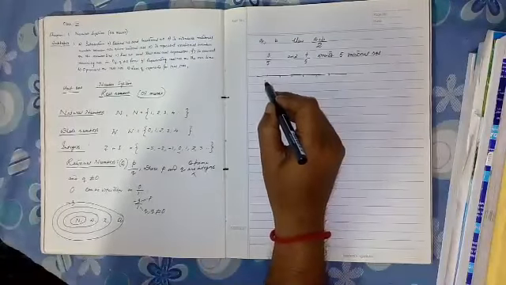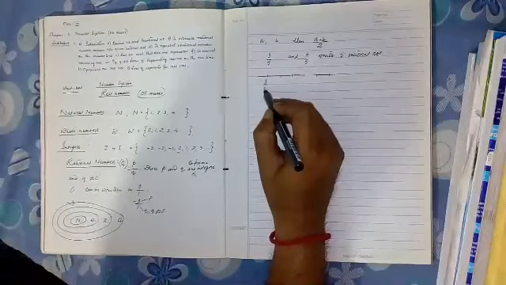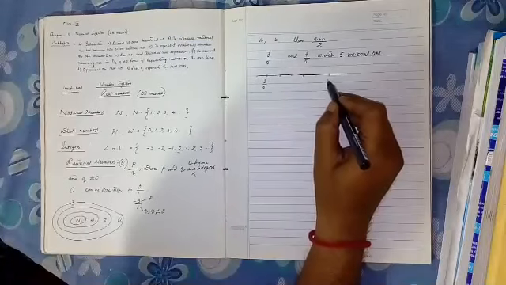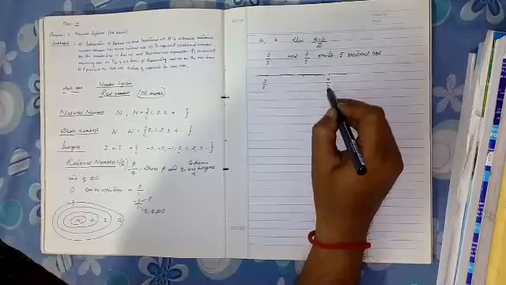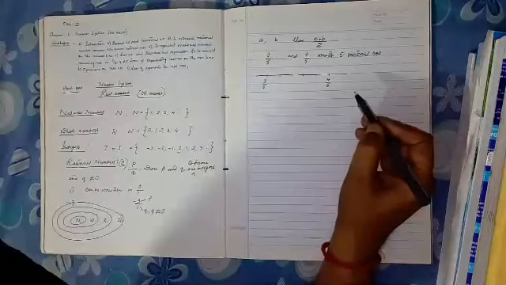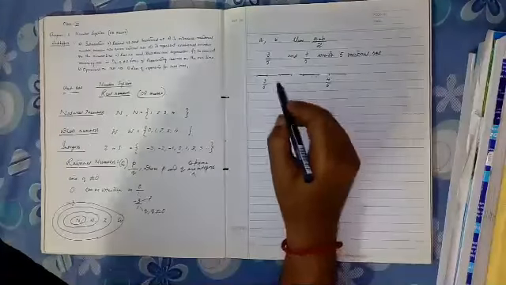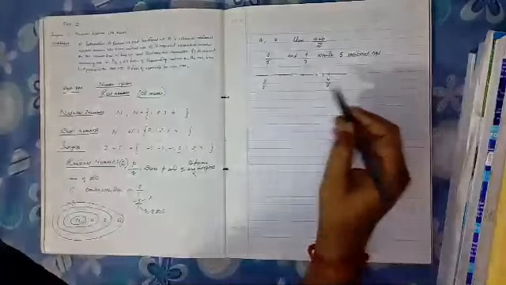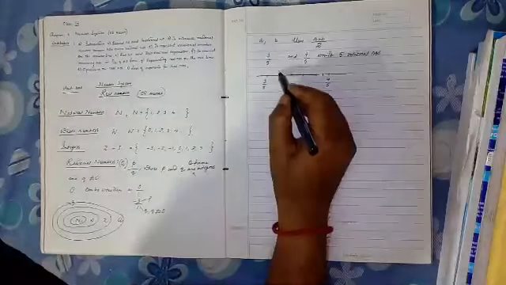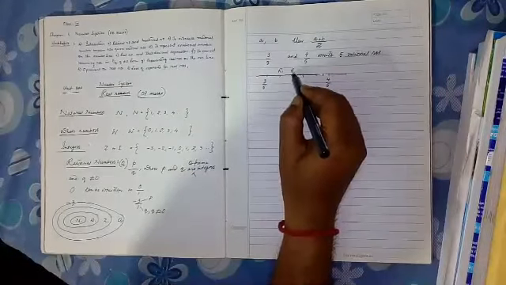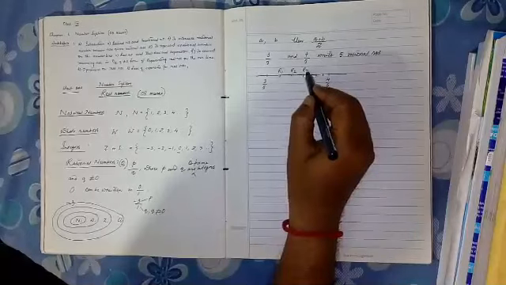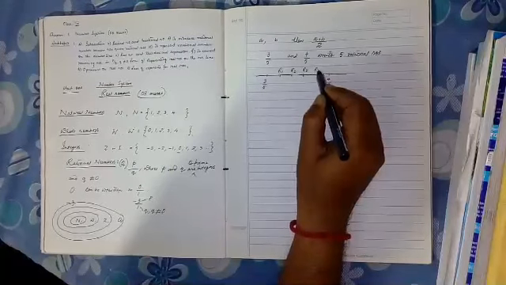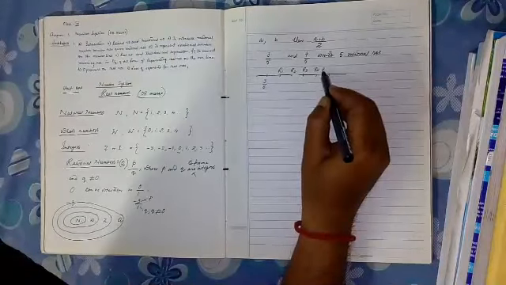Suppose this is 3 by 5 and this is 4 by 5. Now we are going to put 1, 2, 3, 4 and 5 rational numbers, say they are R1, R2, R3, R4 and R5.